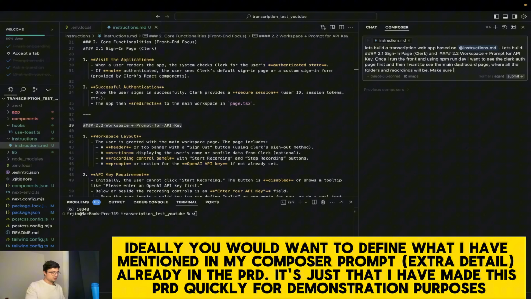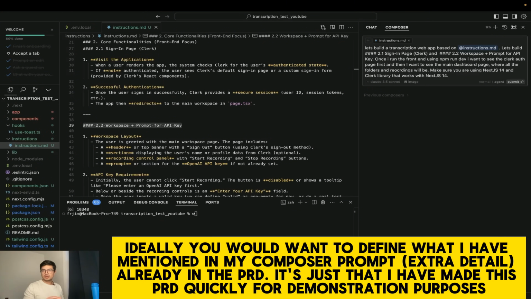Make sure you are using Next.js 14 and a Clerk library that works with Next.js 14.